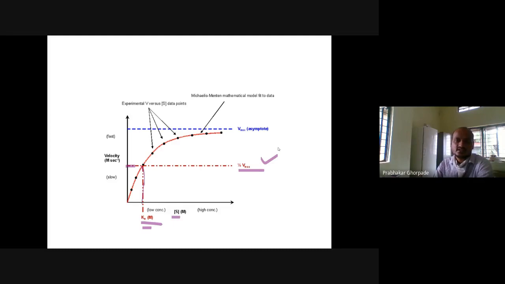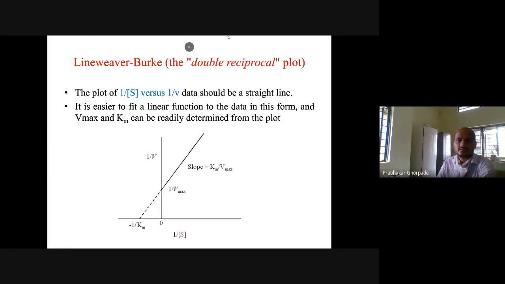So this is the Michaelis-Menten plot, a hyperbolic plot, right? But there is some problem with this one. Vmax cannot be determined exactly; we can't know the exact point. That is why we have another plot called the Lineweaver-Burk plot, the double reciprocal. Instead of substrate and velocity, we take 1 divided by substrate and 1 divided by velocity. If you plot this, the intercept on the y-axis will be 1 by Vmax, and the intercept on the x-axis will be minus 1 by Km.